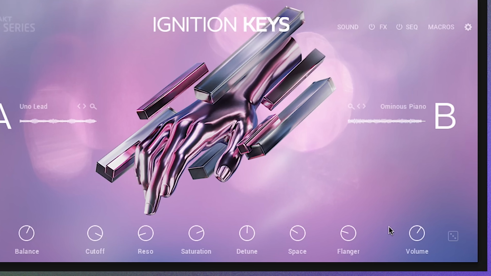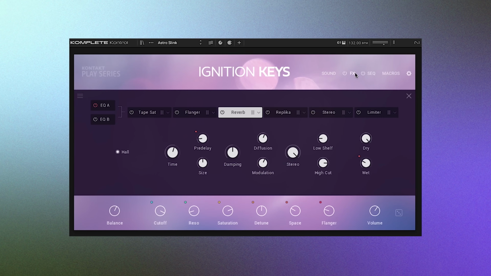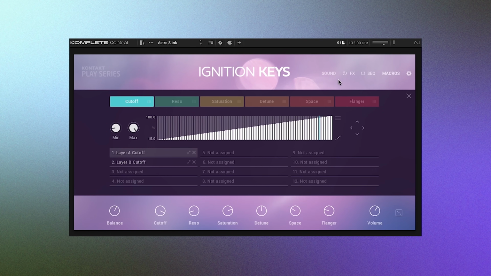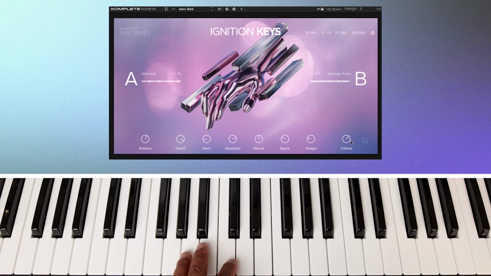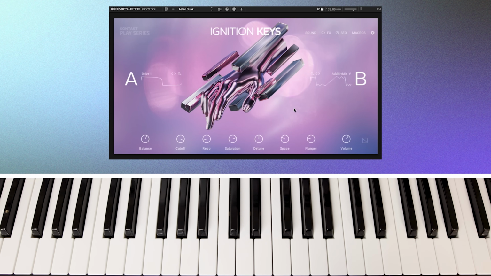Of course, you can click the buttons here to dive deep into the sound, effects, sequence, and macros, but the presets are so dialed in that I usually just stay on the screen. And you'll see a dice down here which will give you a new set of sound layers, the balance settings, and all the macros. That's a little too much randomness for me, so I'm going to hold Command or Control on the PC and click the dice to just randomize the sound sources. So let's see what we get. Cool, let's try it again.